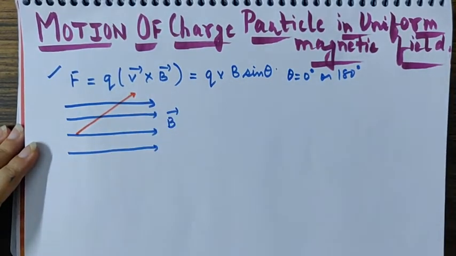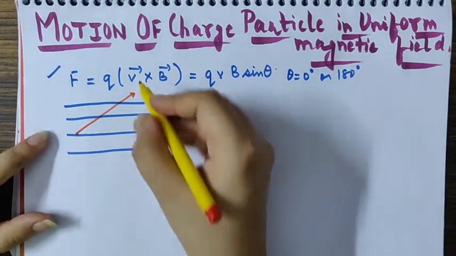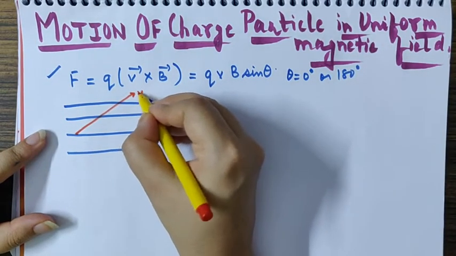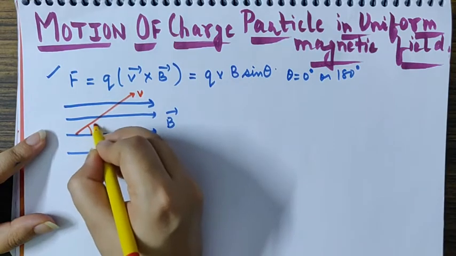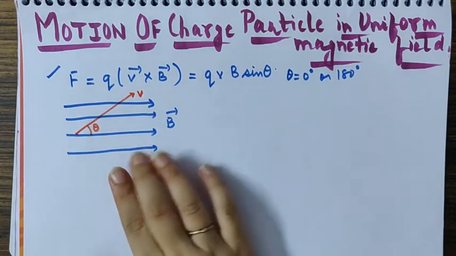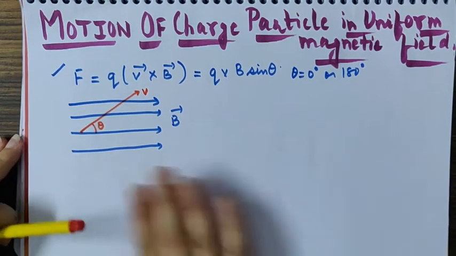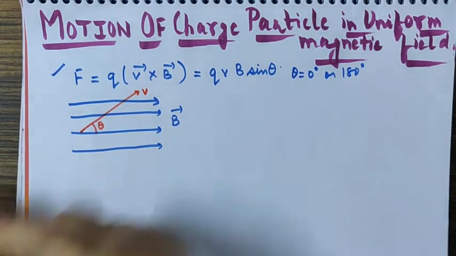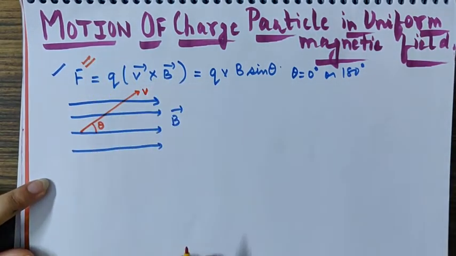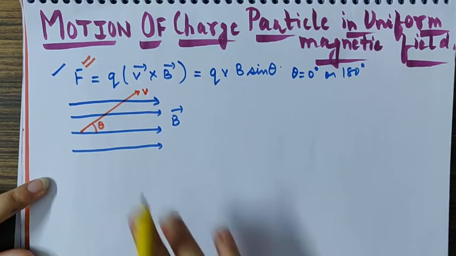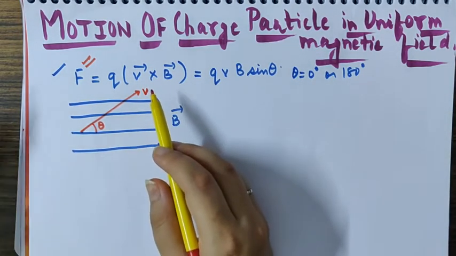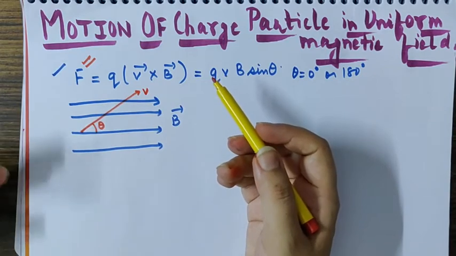enters this magnetic field and the charged particle moves with velocity v, making an angle theta with the direction of the magnetic field. Because we are very clear, if the angle is 0 or 180 degree, then no force will be experienced. But our motive or our aim is to find out for other angles. So for solving this topic, we must make use of this particular equation, and using it will lead us to the final motion or final answer.